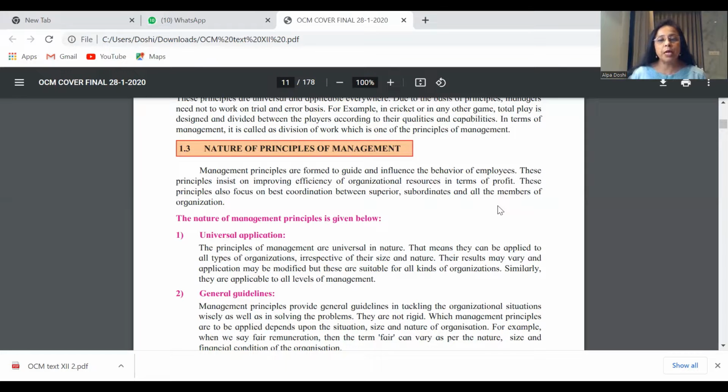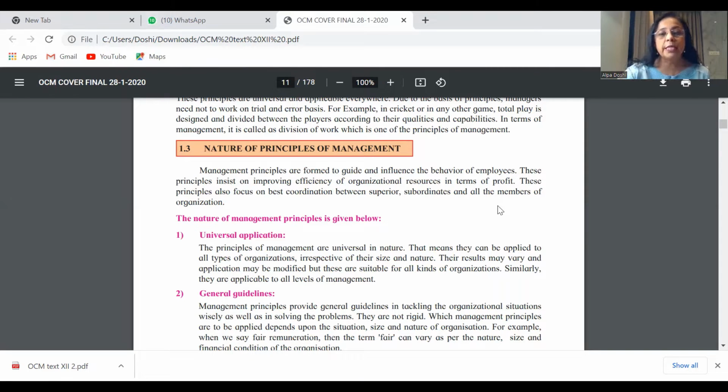So principles of management are flexible guidelines, and there is a lot of scope for how you can adjust them according to the nature of the enterprise, according to the volume of business, the size of your organization, or especially under competition, the principles of management can be different. For example, the best way you could mention is how in the past 2 years of COVID, a lot of principles of management had to be altered to suit the particular situation.